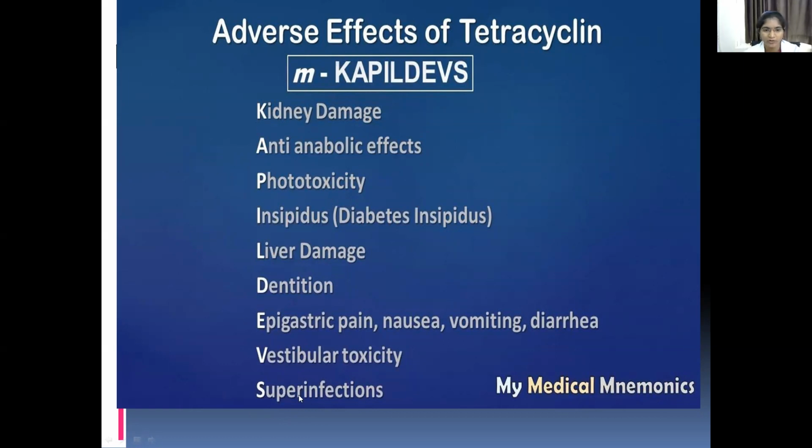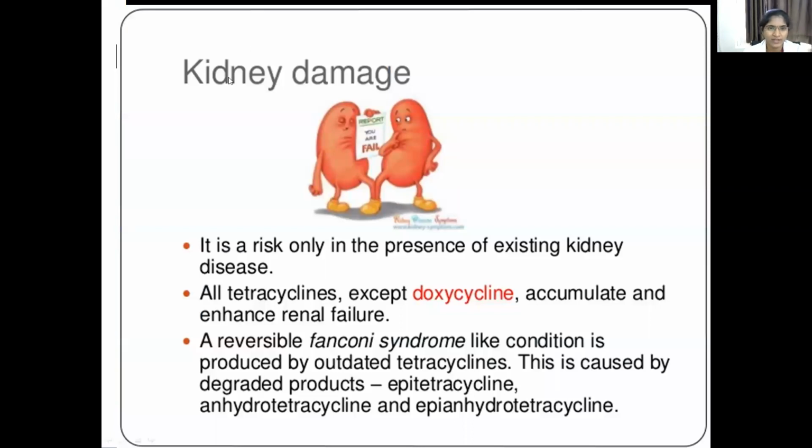So students, you have to remember like that, Kapil Dev. These are the side effects of the tetracyclines. You will see in the slide. First one is kidney damage. It is a risk only in the presence of existing kidney disease. All tetracyclines cause or increase renal failure except doxycycline. And it is reversible.